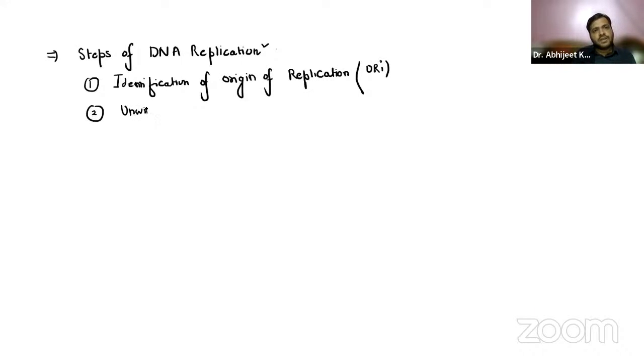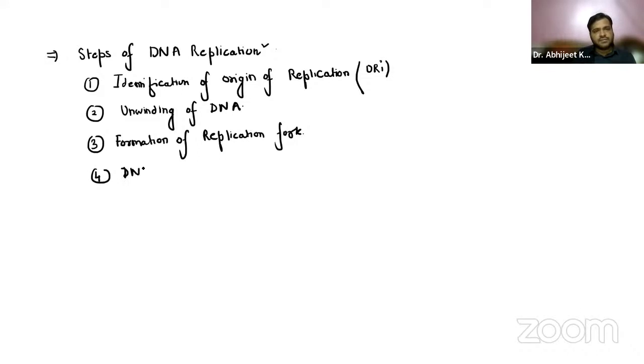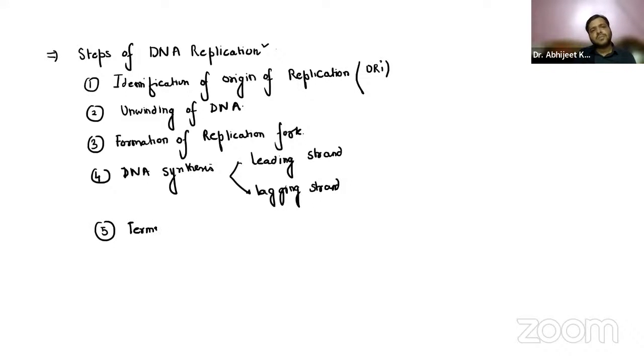Then we have unwinding of DNA. Then we have formation of the replication fork. Then we have DNA synthesis, that is the leading strand and the lagging strand. Then we have the termination part. So these are the 5 steps under which we are going to cover the entire DNA replication.